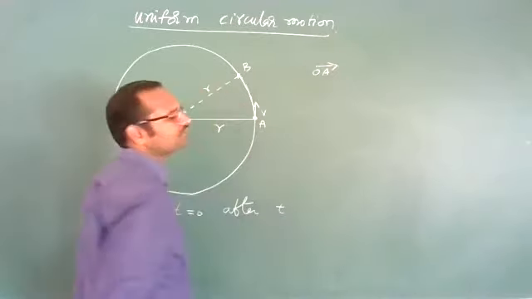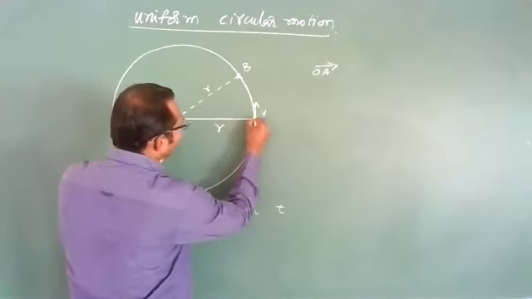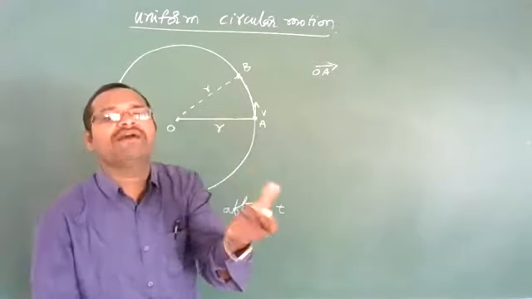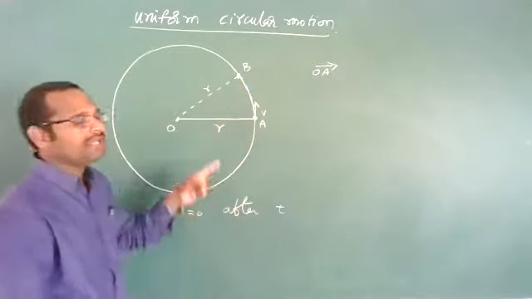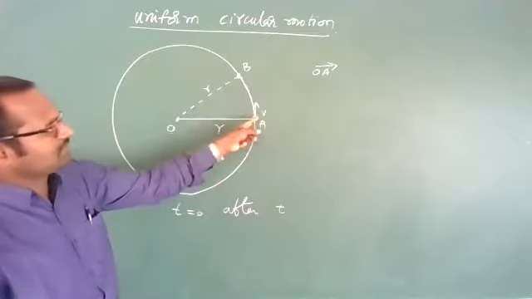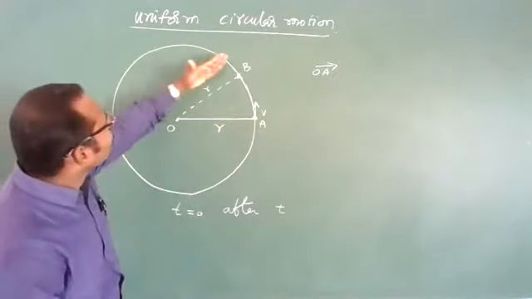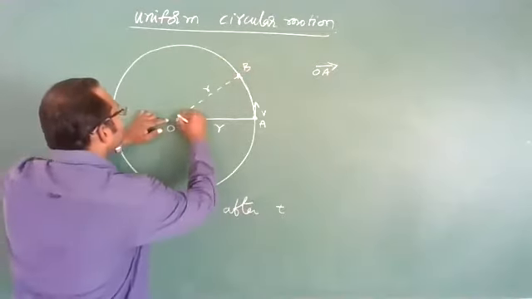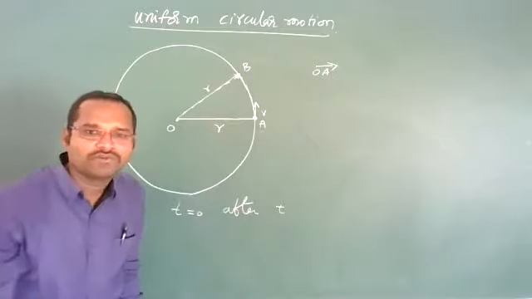The distance OA is called the position vector of the particle at point A on a circular path. After some time, the position vector has changed to OB.